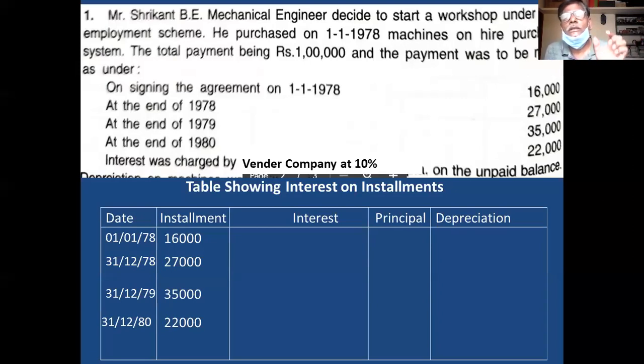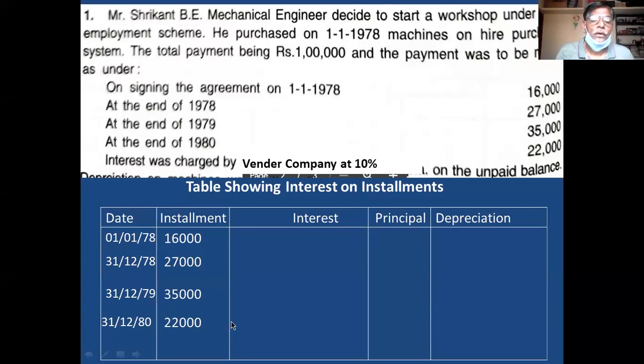So the total is 110. For every 110 total, 10 is the interest. In this way, you have to calculate interest.